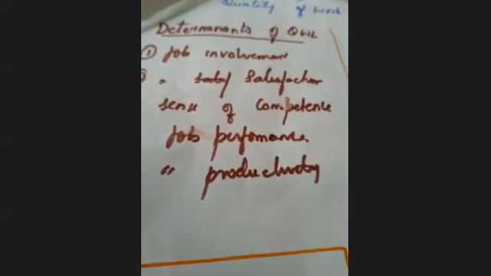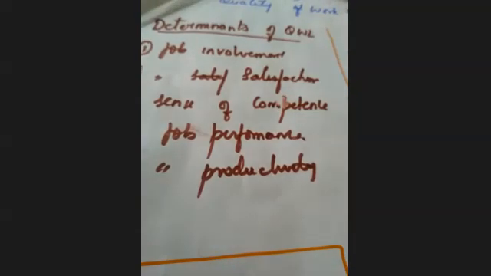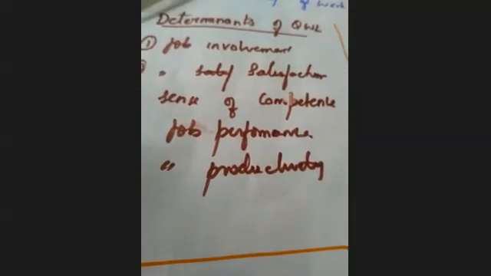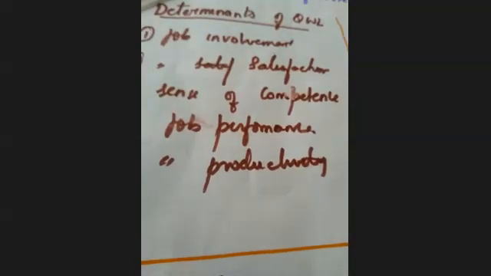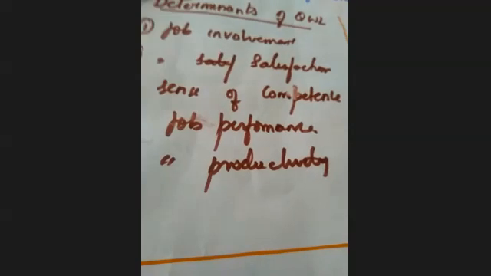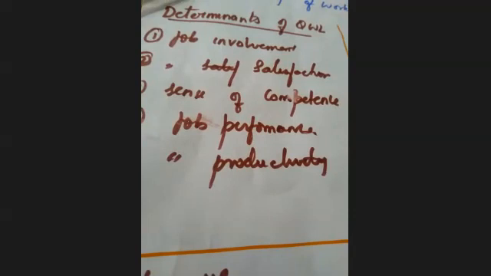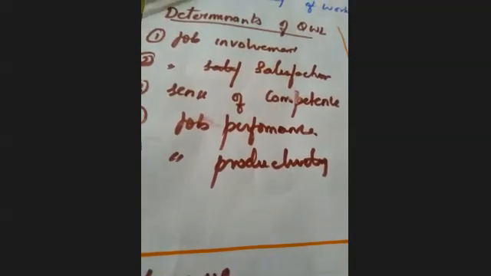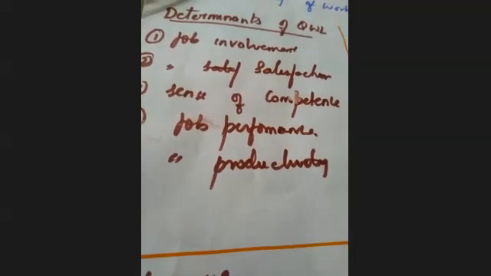Okay, job involvement. One of the determinants to create a good quality of work life in the organization is job involvement. It refers to the extent to which an individual identifies with the job, or the level of ego involved in the job. According to research conducted on job involvement, several factors like skill variety, achievement, and challenges contribute towards enhancing the level of job involvement.